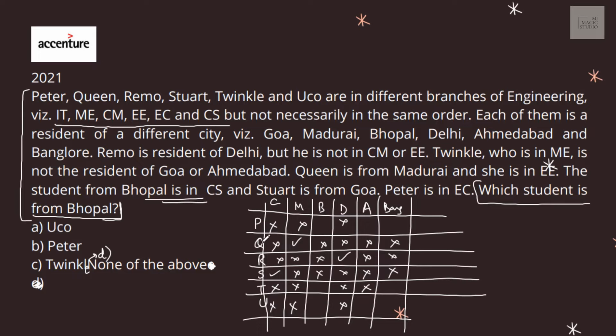That means Peter is not from Bhopal. Again we have Twinkle, who is in ME, but the person from Bhopal is in CS. So Twinkle is not from Bhopal. Yuko is from Bhopal. This is clear. That is option A.